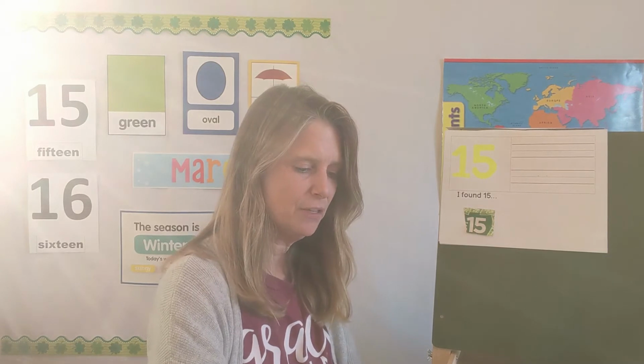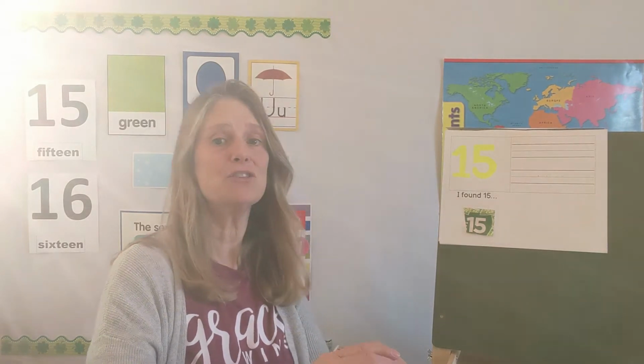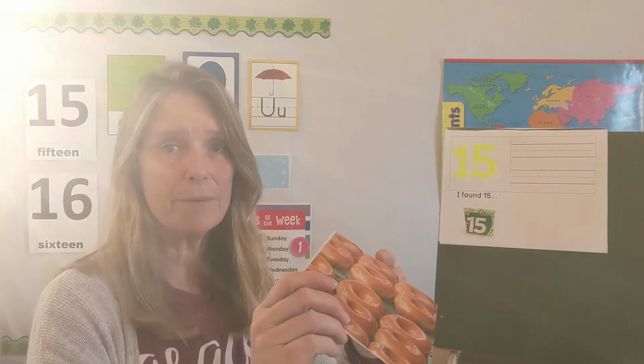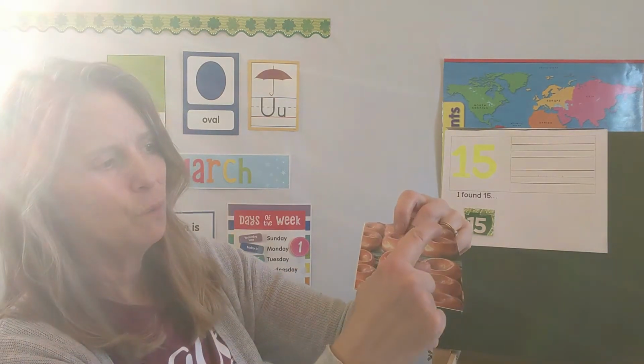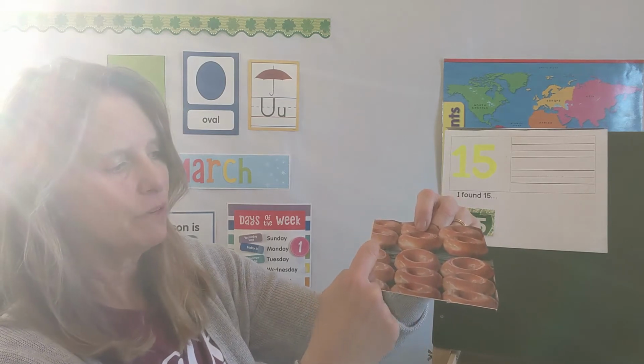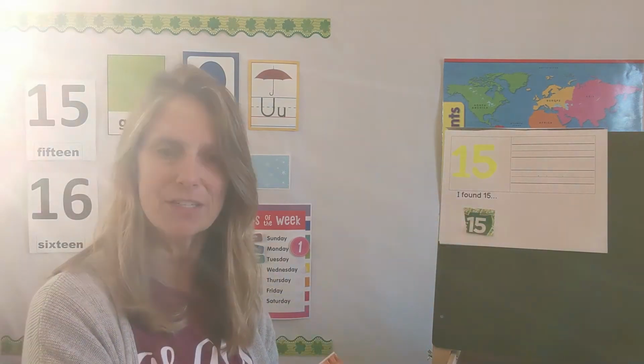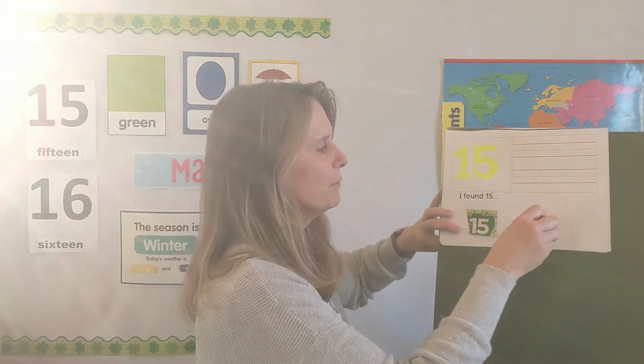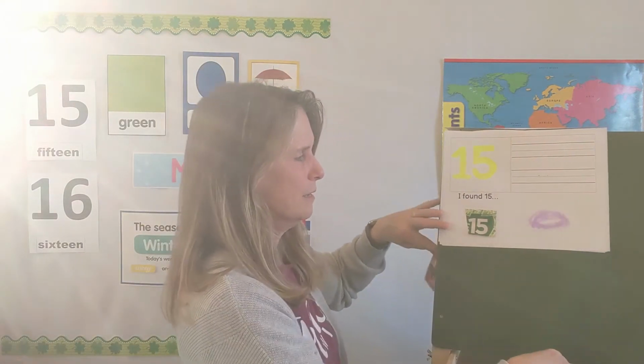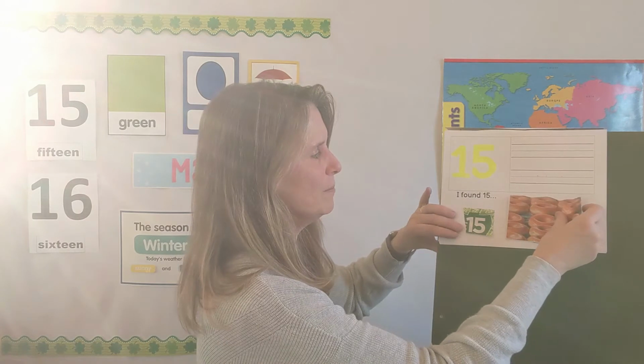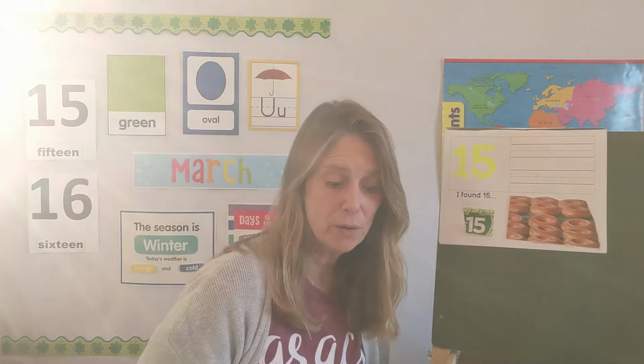I was able to find a picture with 15 donuts, but I need your help counting because sometimes I'm wrong and I want to make sure I got it right. You ready? 1, 2, 3, 4, 5, 6, 7, 8, 9, 10, 11, 12, 13, 14, 15 donuts. Let's put that right here. So we have our picture. We have our number. Now we're going to write it.